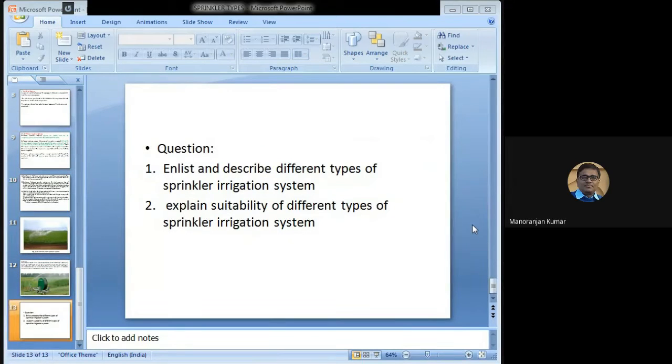solve this question. The question is: enlist the different types of sprinkler system and describe them one by one. This will be an assignment, and also you can explain the suitability of different types of sprinkler irrigation system in different fields. So these are 2 questions. You have to solve these 2 questions and write them down in your copy as an assignment.